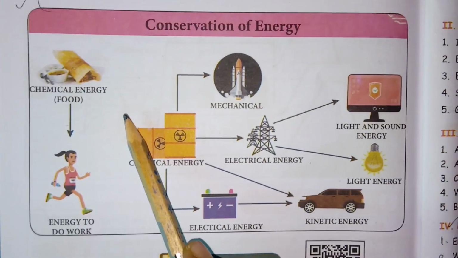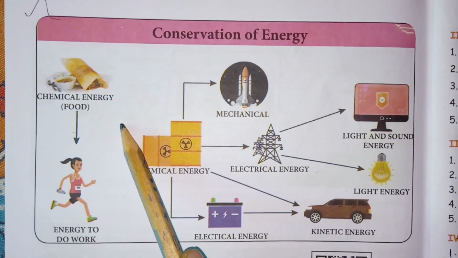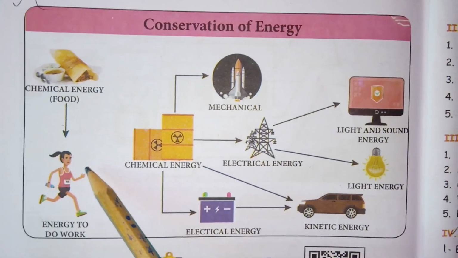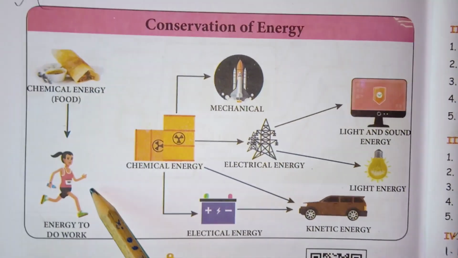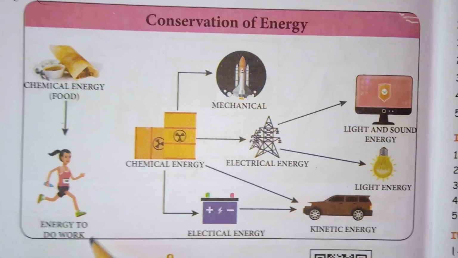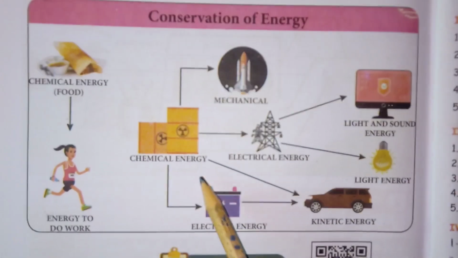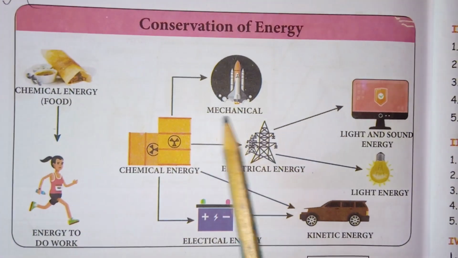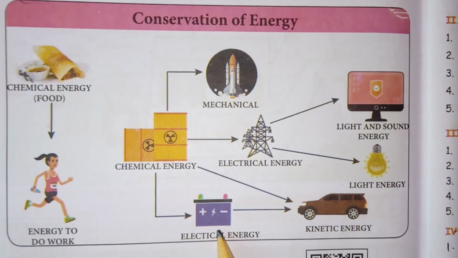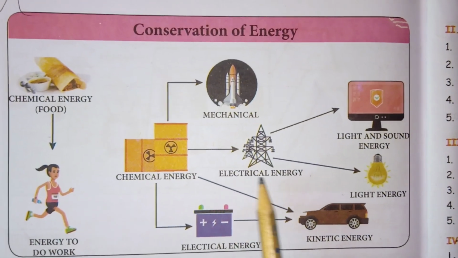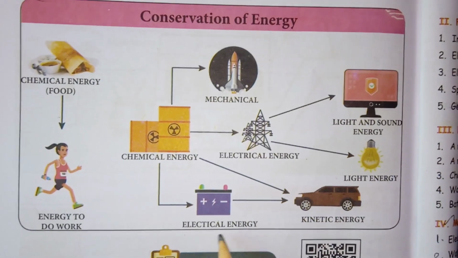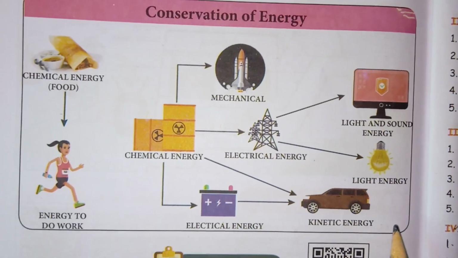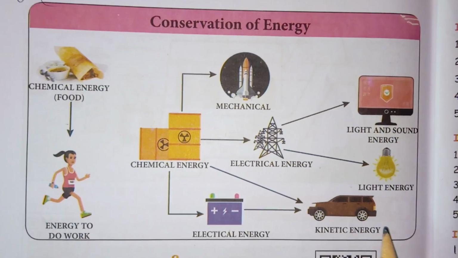Here the chemical energy is nothing but the food it provides. Food has chemical energy, so that is taken by the girl or a human being. It will be converted into energy, and that energy helps to do various kinds of work. Chemical energy is converted into different forms. It is helpful for mechanical energy, then electrical energy. Electrical energy will be converted to kinetic energy, which is helpful for the movement of the car.